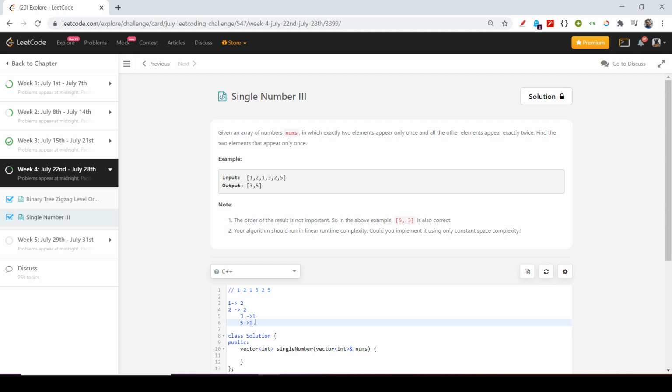So now the interviewer asks me, okay, what's the space and time complexity of the solution you described? So sir, as I'm using an unordered map, the space complexity would be O of n, and the time complexity would also be O of n. Okay, so now he will say, can you do something so that its space is reduced to O of 1 rather than O of n? So now I will think.